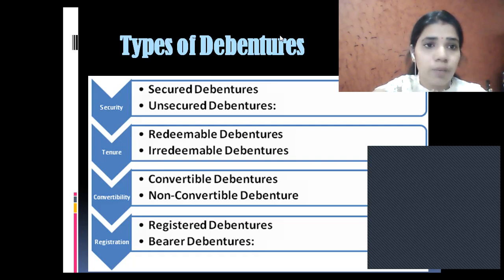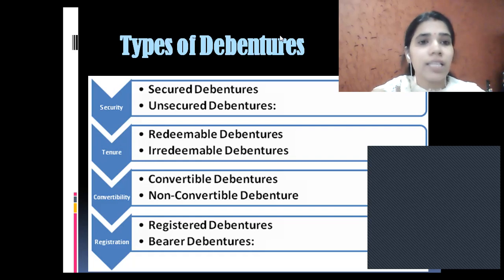Bearer debentures are those debentures where whoever has the debenture document, the company will pay that person, because it is not registered in the company register, so it can easily be transferable from one person to another person, and no name is written on the debenture document. So the person who is holding the debenture document is legally entitled to take the lump sum amount from the company.